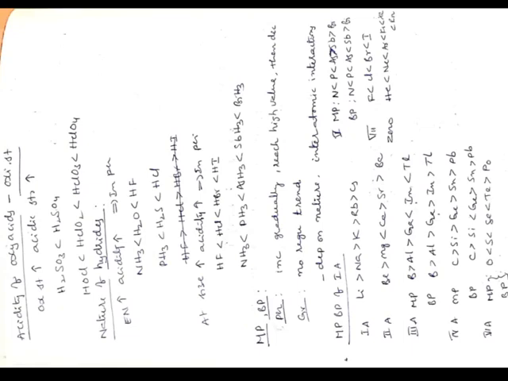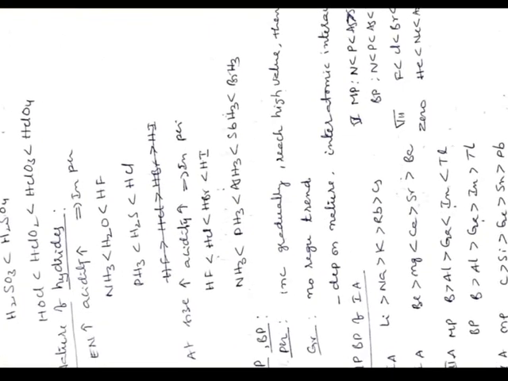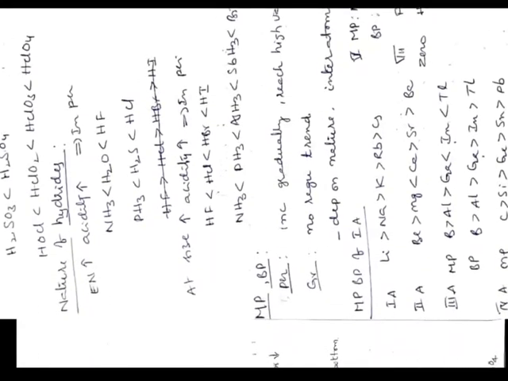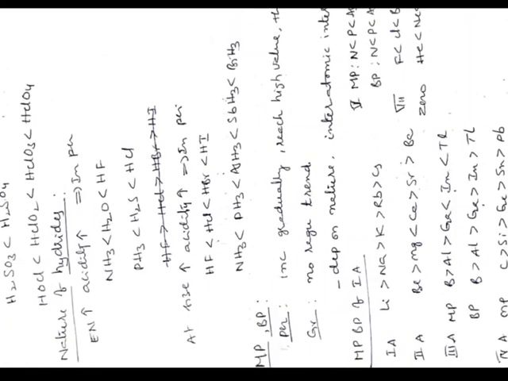And atomic size also influences this acidity in groups. Fluorine, chlorine, bromine, iodine, if we take, if atomic size increases, acidity increases, hence HI will be more acidic. Likewise, NH3 to BiH3. And again we will see melting point and boiling point. In a period it gradually increases, reaches a high value and then decreases, but in a group it follows no regular trend.